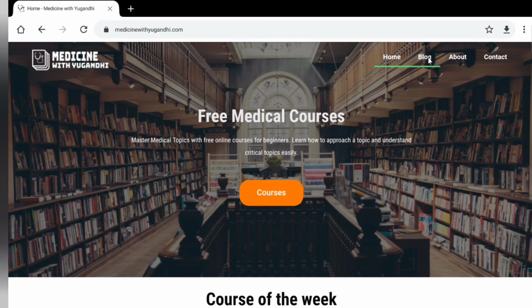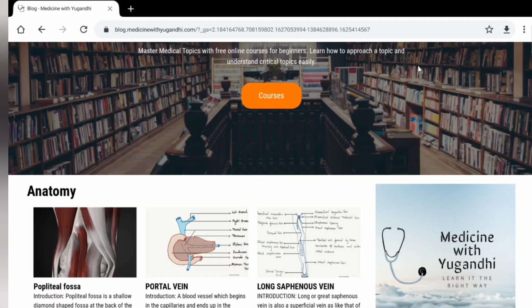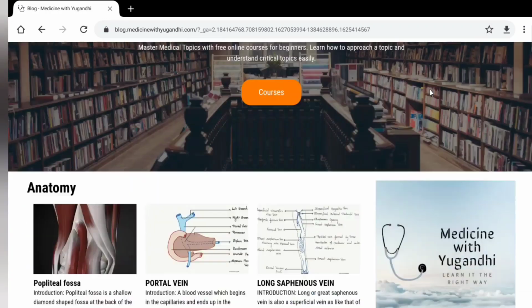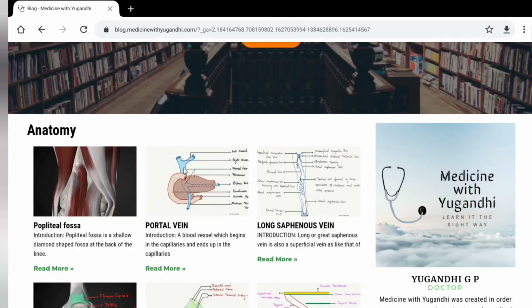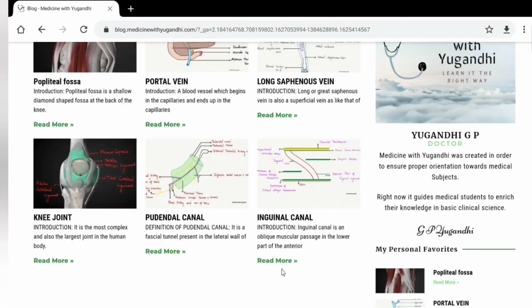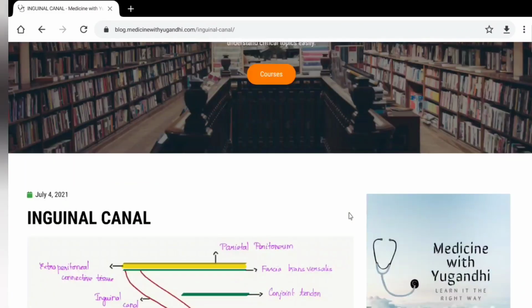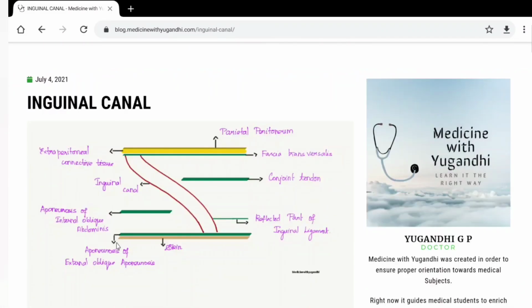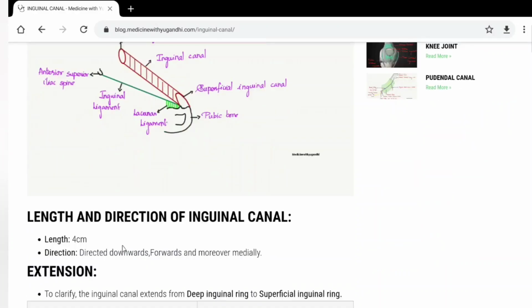If you click on this blog button, it will take you to a page which appears like this. Here you can find some of the blog posts on anatomy. If you wish to read the blog post on inguinal canal or something else, for example if you click on this inguinal canal, it will again take you to the post page. So this is the post page. When you scroll down you can see the inguinal canal with the featured images and some notes.